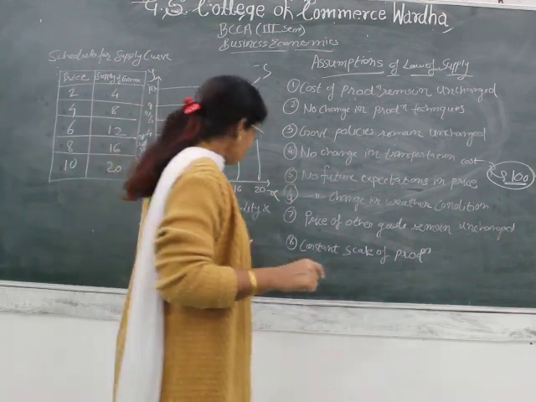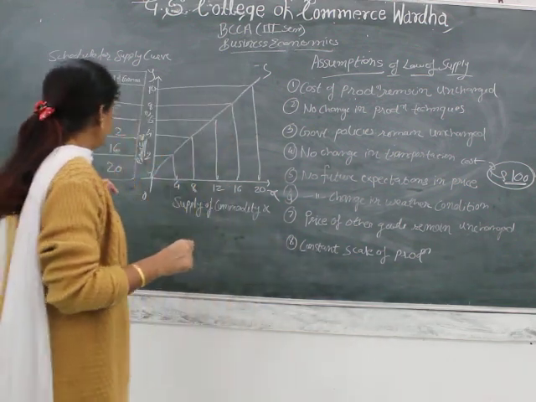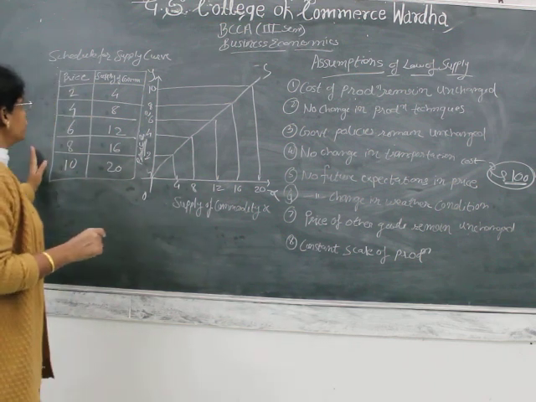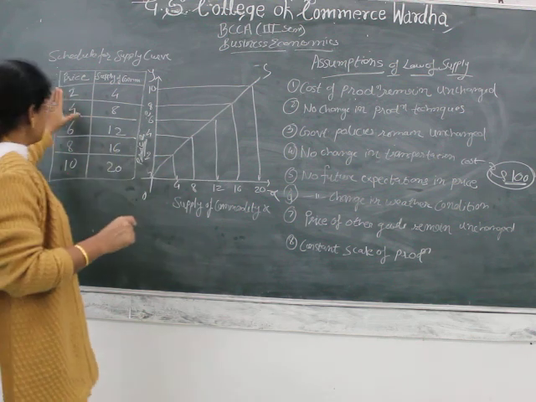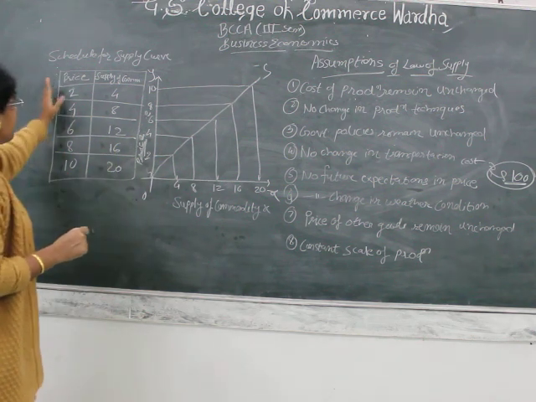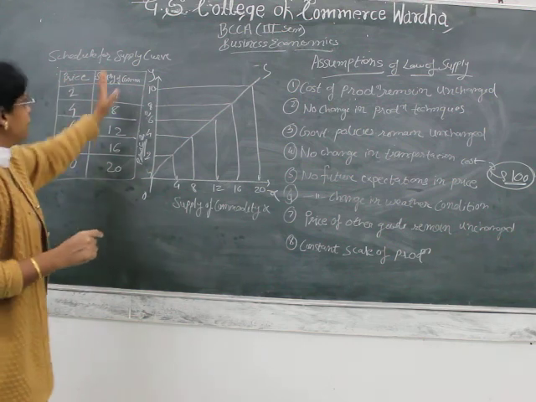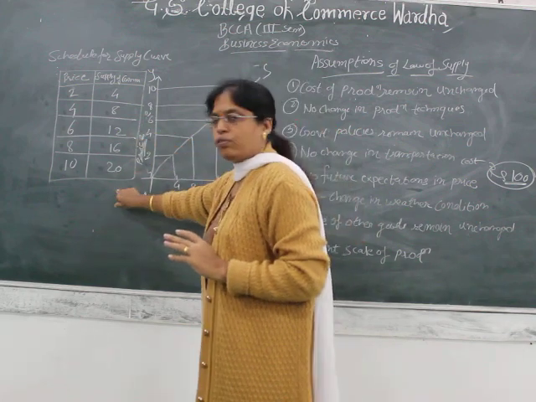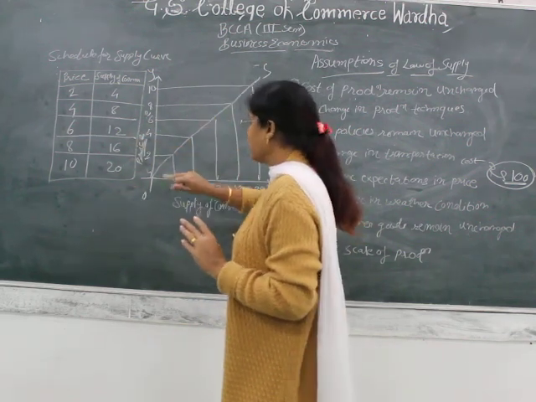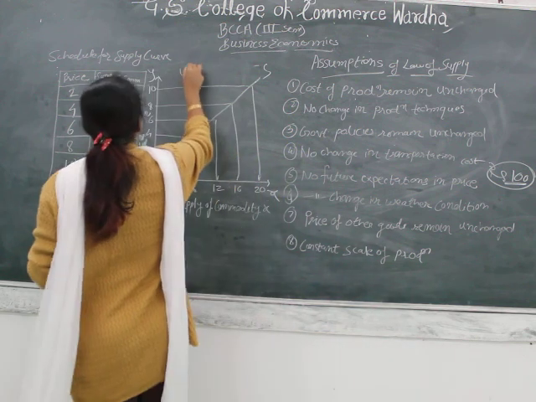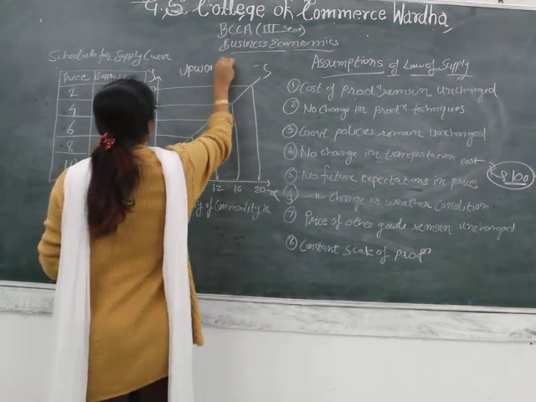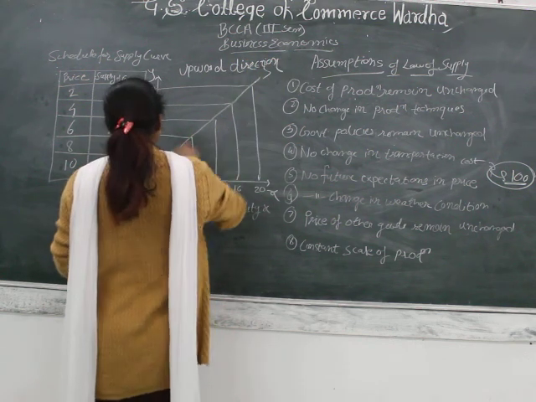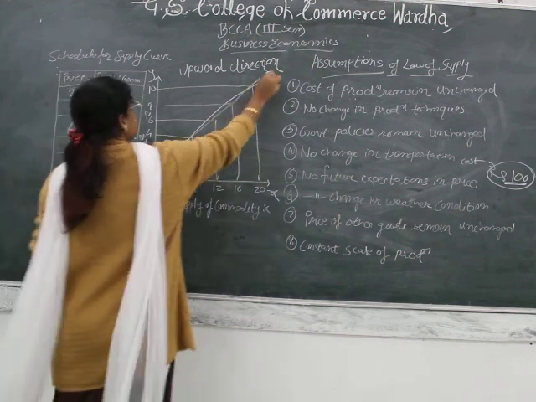In this session, what we have seen: first, we considered the supply schedule, for drawing the supply curve. I'll just give you a brief idea. Here we have taken price and here we have taken supply of commodity. With the help of this schedule we have drawn this supply curve, and the supply curve always moves in an upward direction. This is called SS, the supply curve.